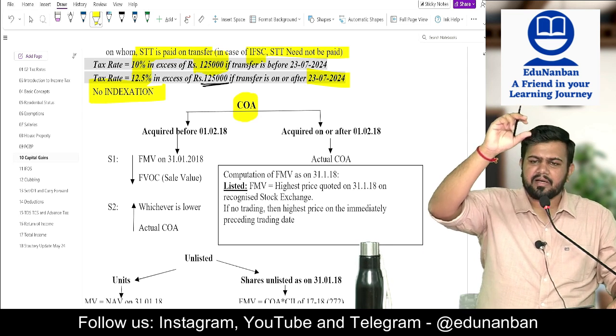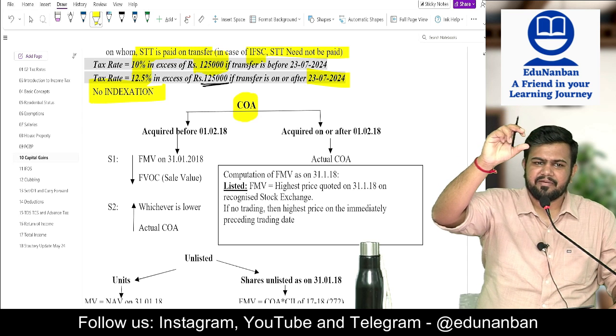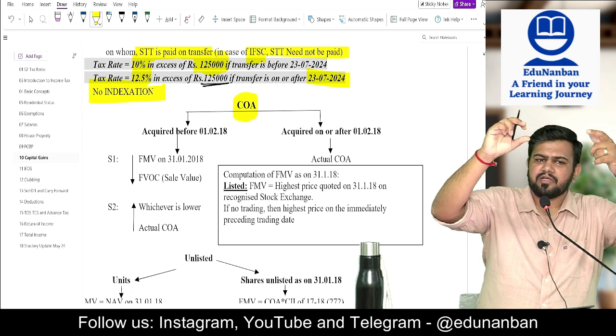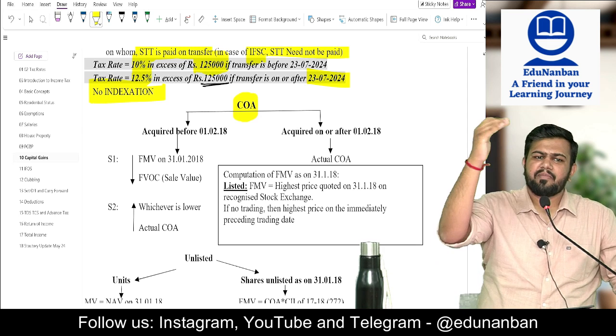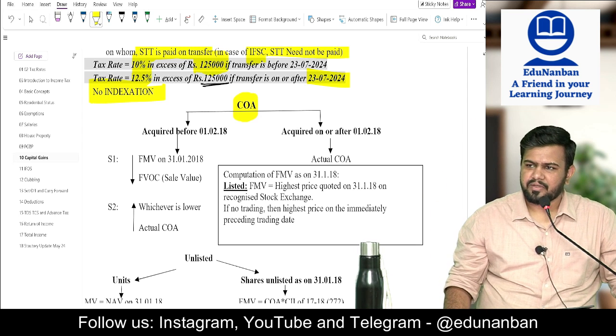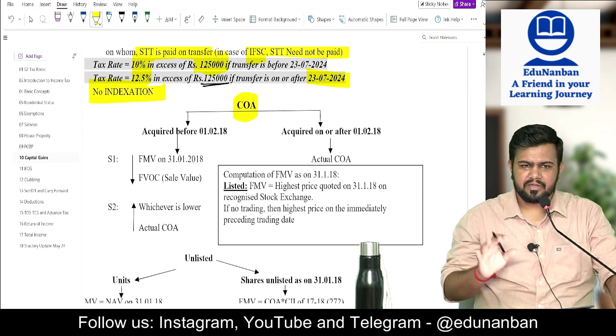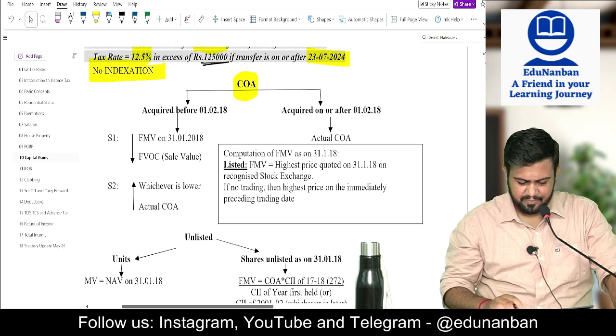They have given 31/1/2018, yes, take the value on 31/1/2018. If it is higher than your cost, then take this value as the new cost. And over and above this cost only you start doing the calculation. Fine, that is only the concept. The concept is very, very simple.